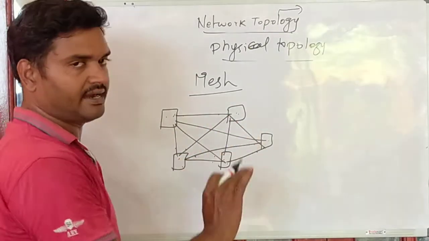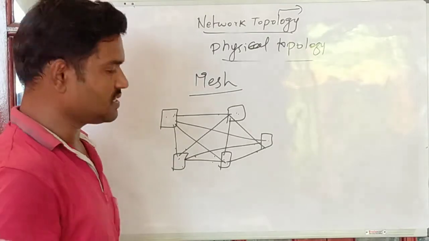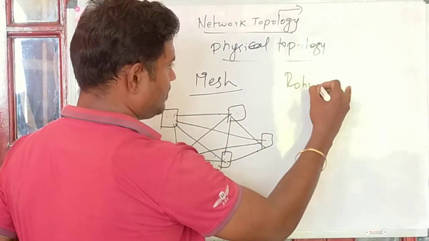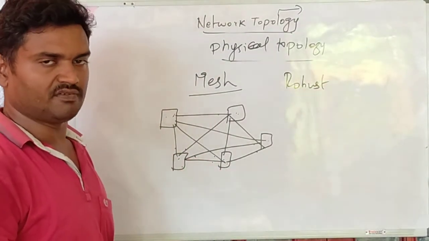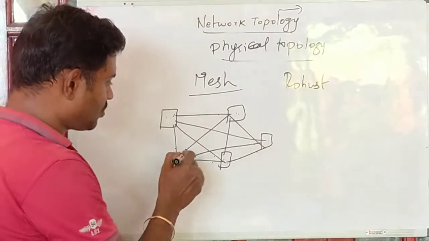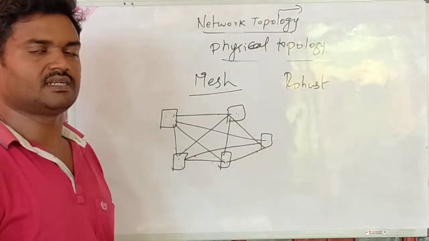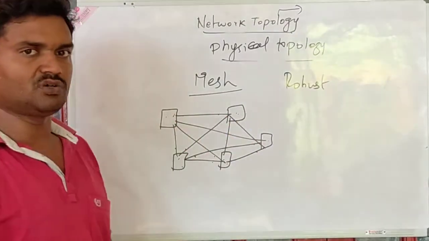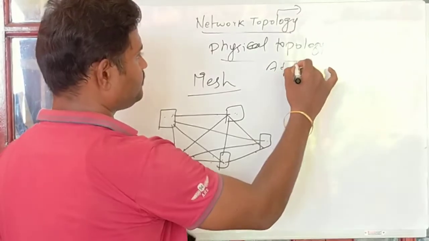Here data is shared with all the connected systems, and it is a completely robust network. There is no possibility of failure. The network will not go down. If one particular node goes down, the rest of the nodes are still connected and the network is still active. So this is a major advantage of the mesh network.